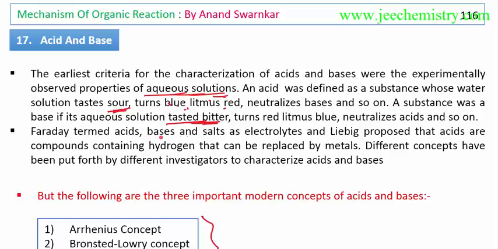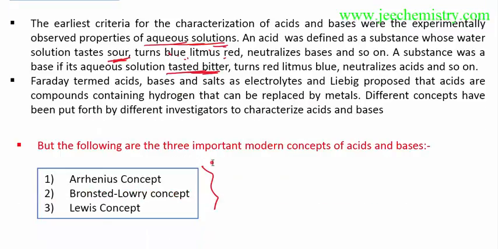Faraday termed acid, base, and salt as electrolytes. Faraday was one of the scientists who termed acid, base, and salt as electrolytes, and Lewis proposed that acids are compounds containing hydrogens that can be replaced by a metal. Different concepts have been put forward by different investigations to characterize acid and base. So these are the initial techniques to understand what is acid and what is base. But as time passes, modern concepts come forward.